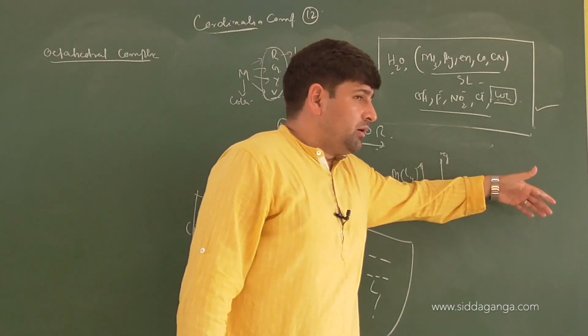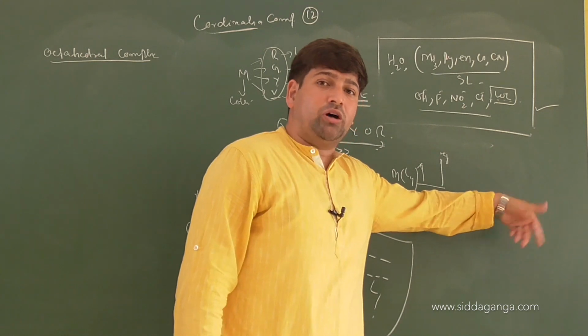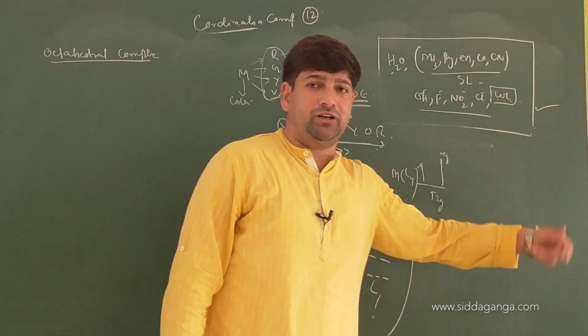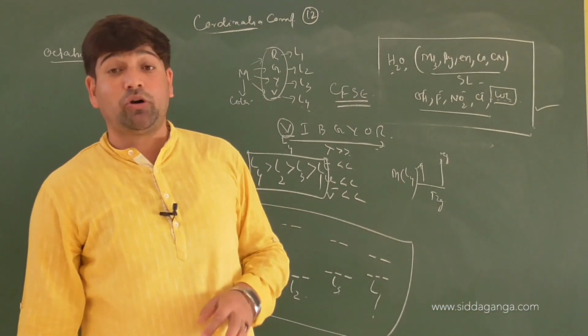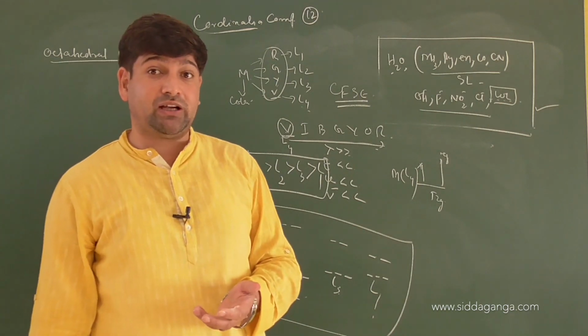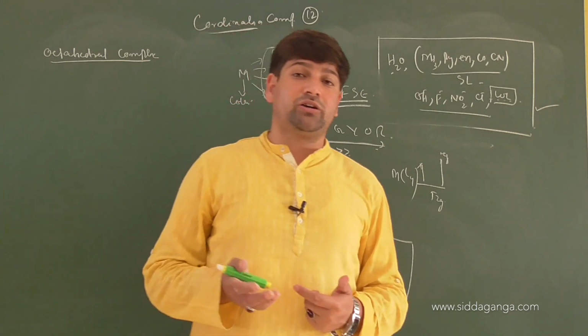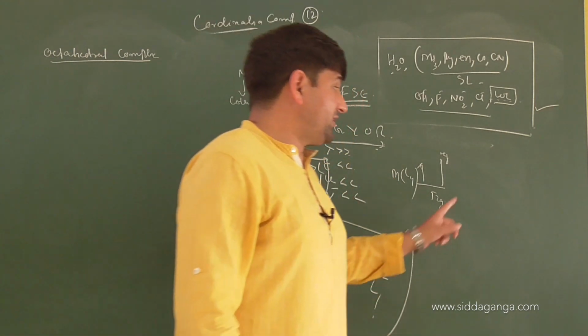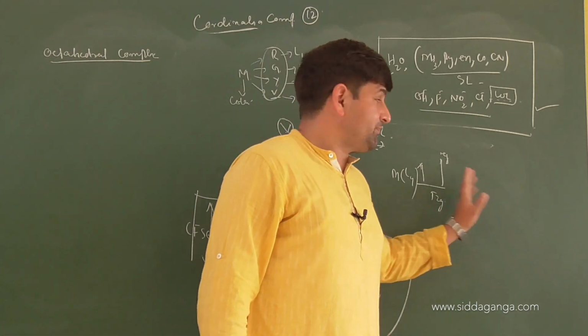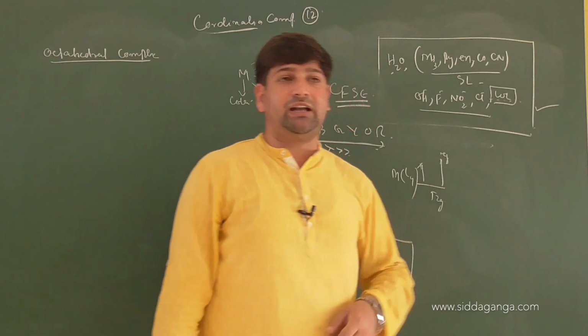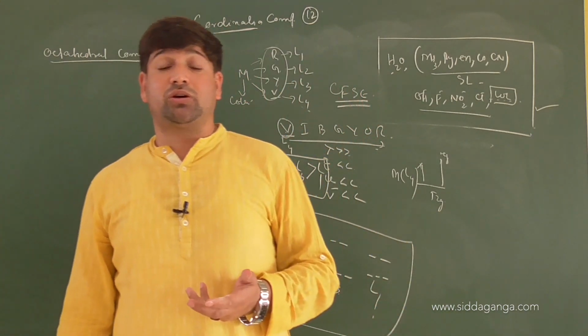Then what is a borderline ligand? Mostly bidentate ligands like oxalate, ethylenediamine, or EDTA are strong ligands because chelation brings in more stability, right or not? Then you have groups like CN and CO. We will discuss the concept of pi acids as we go forward, and I'll tell you why CO and CN are the strongest ligands.